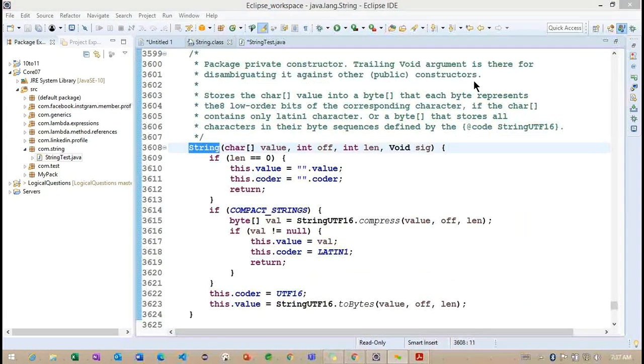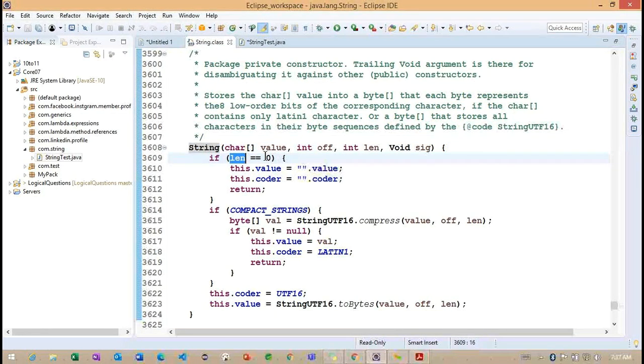So what exactly is it doing internally? Now you can see they are checking the length 0. If the length is 0, it's nothing but the given string is not available here. It is an empty string. Getting the point? We can understand here it is an empty string.